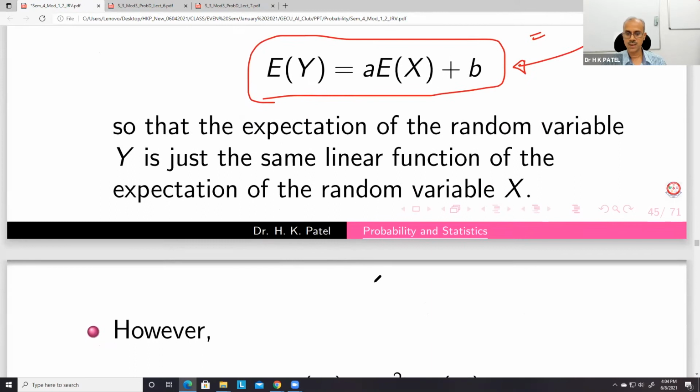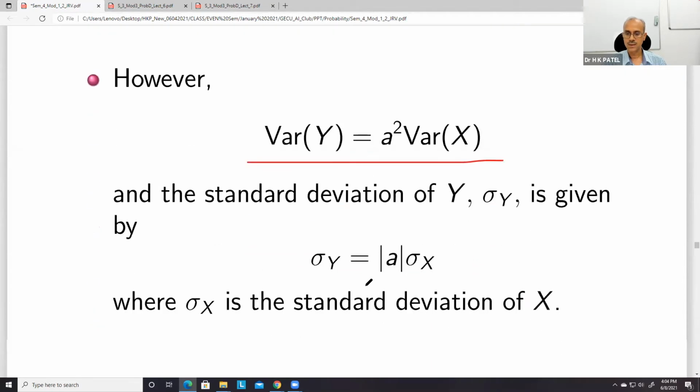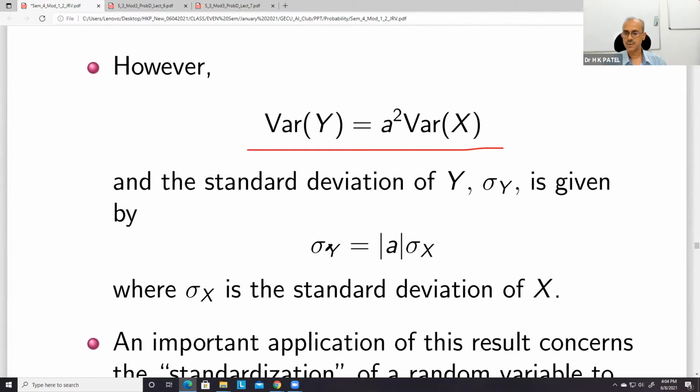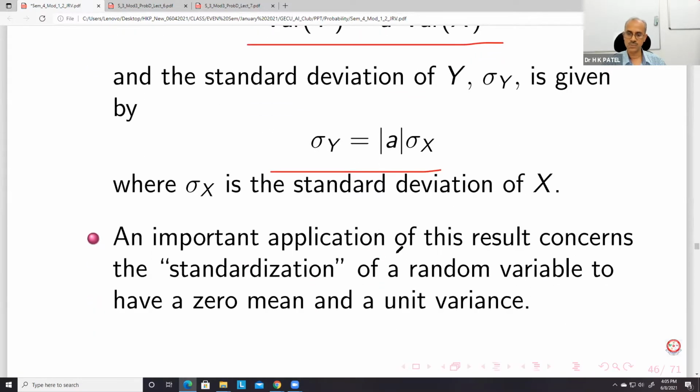So these things we have already seen. And if you want to find the standard deviation, then this will be mod of a times sigma x. So we take the positive value of a. If it is negative, take the positive value, no sign.